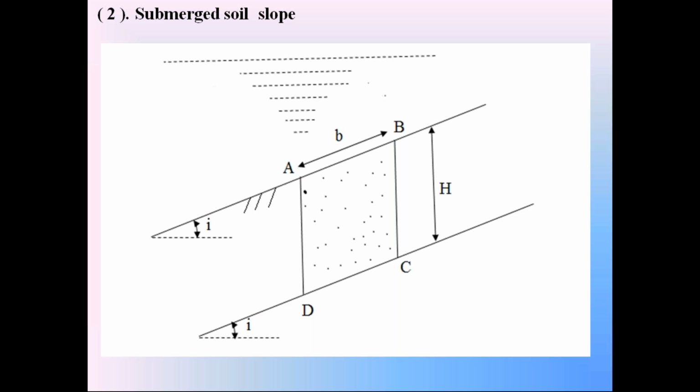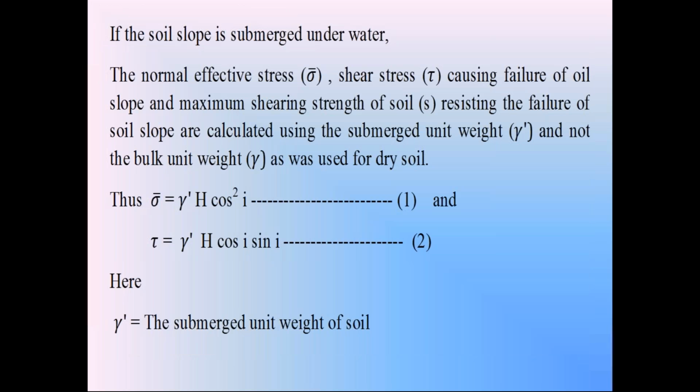So in the submerged condition, we are going to find out the area of the soil prism. Area A is equal to height h into horizontal width b cos I. By considering unit thickness of the soil prism, we calculate the volume of the soil prism V. Volume V is equal to height h into horizontal width b cos I into unit thickness. So that volume V is equal to h into b cos I.